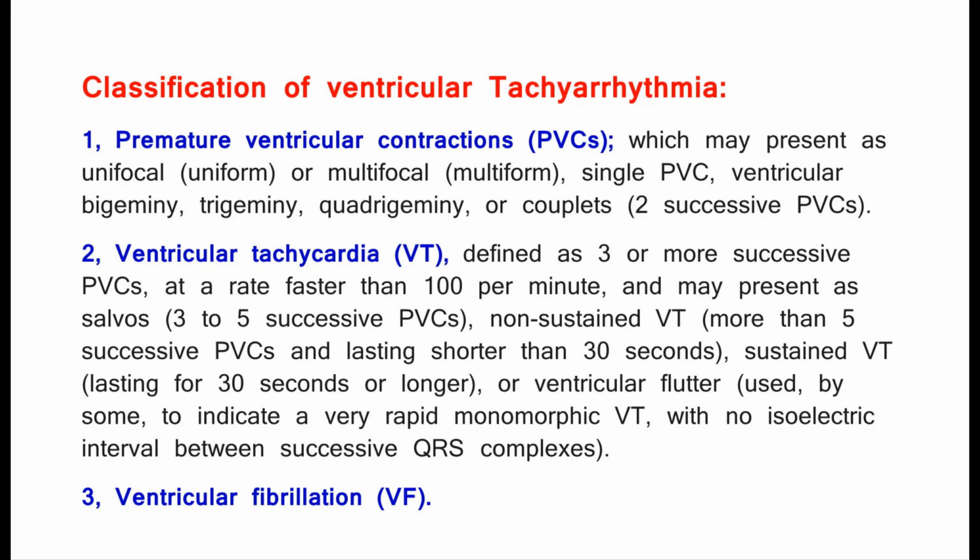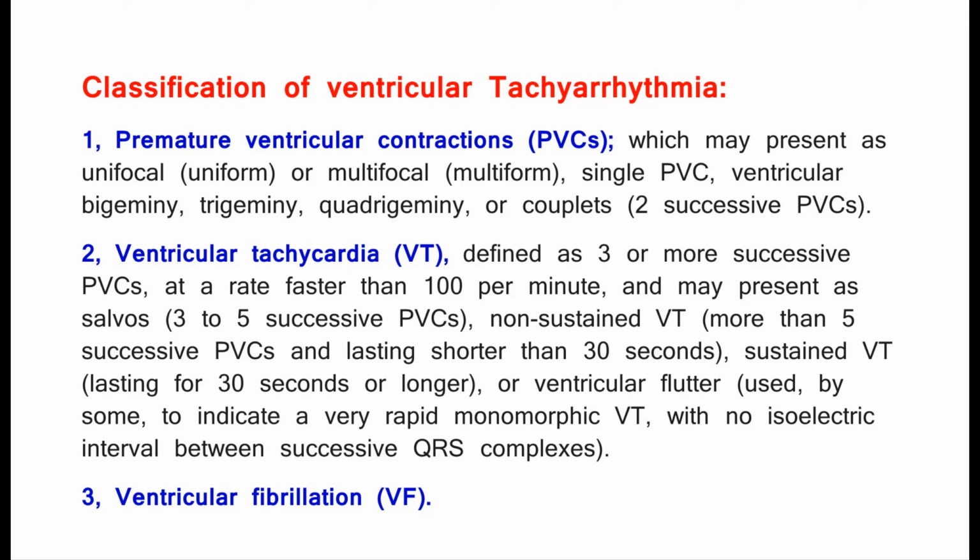Ventricular tachyarrhythmia. Classification of ventricular tachyarrhythmia. 1. Premature ventricular contractions, PVCs, which may present as unifocal (uniform) or multifocal (multiform), single PVC, ventricular bigeminy, trigeminy, quadrigeminy, or couplets, 2 successive PVCs.